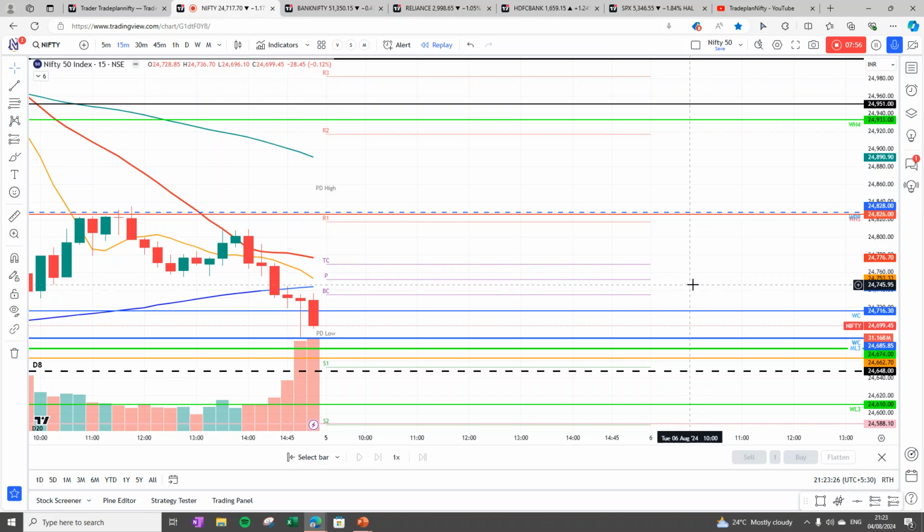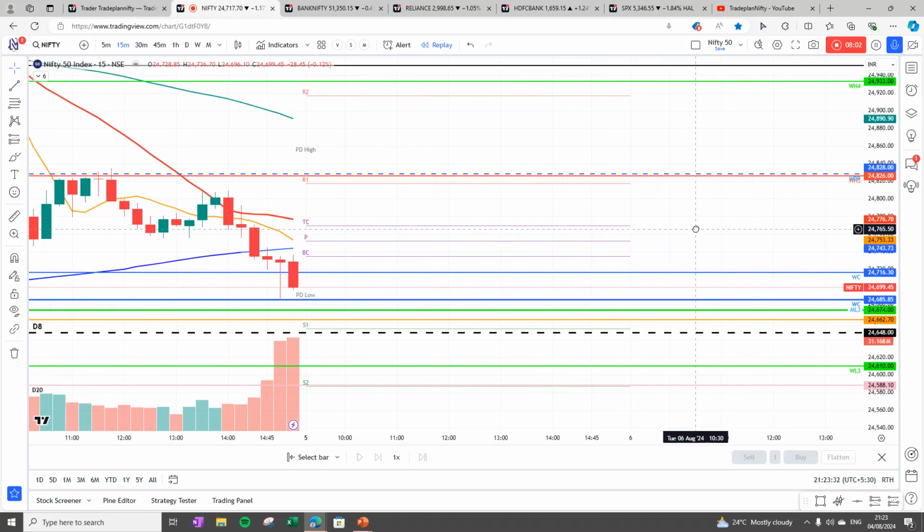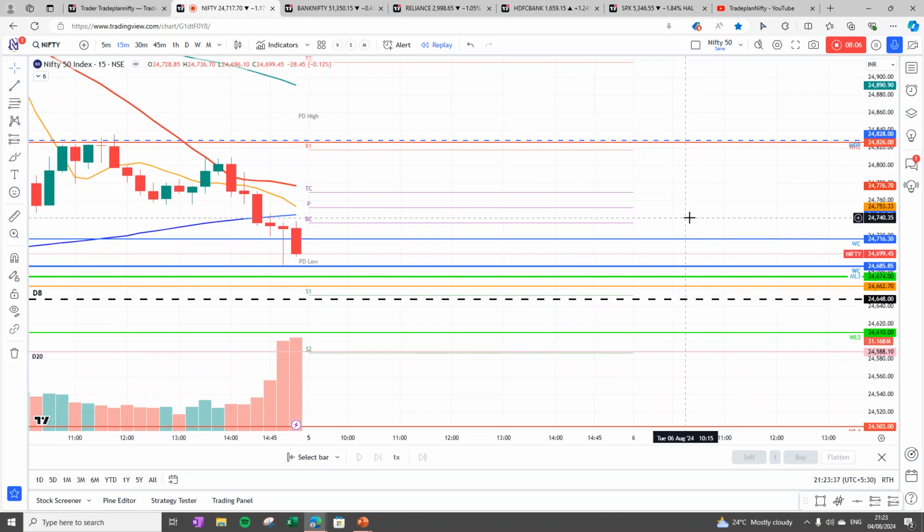So first scenario, if the market opens below the pivot, which is 24,753, then definitely bears are still in control of the market. And the wise thing to do is to sell on rise. But I'm going to take a contra view here, and I'm going to use this as a support function for a long-term entry.